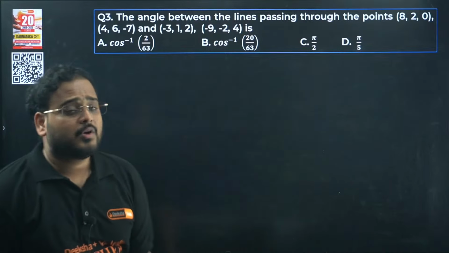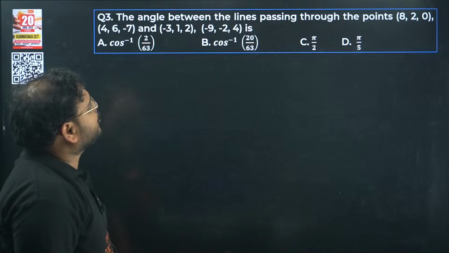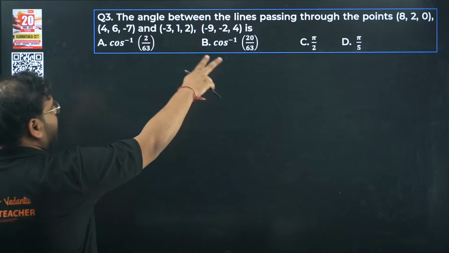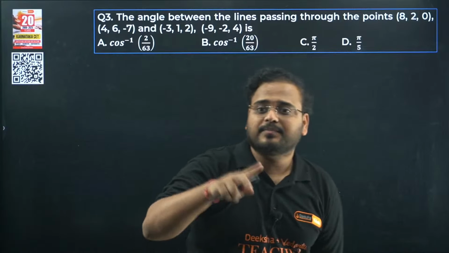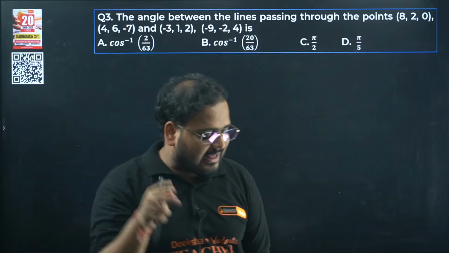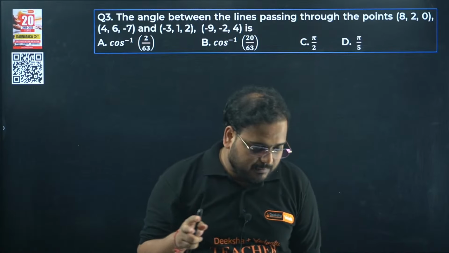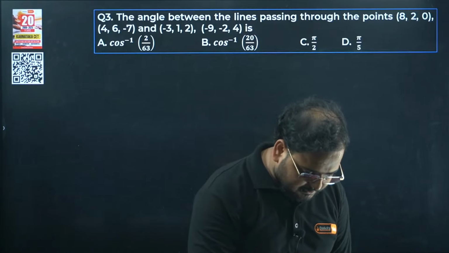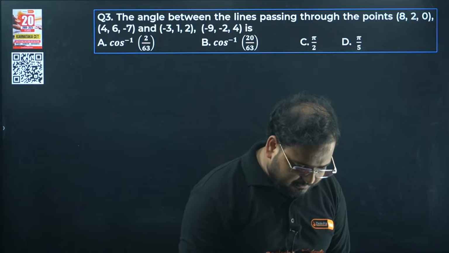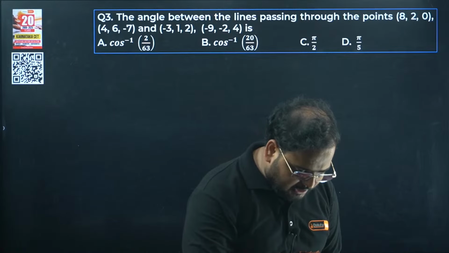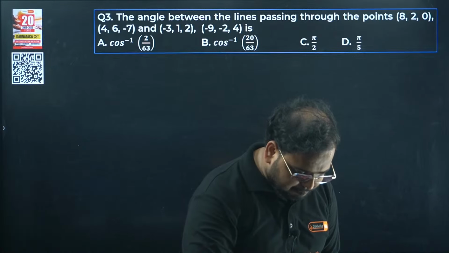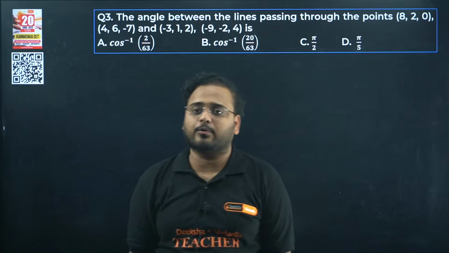Okay, next question. The angle between the lines passing through the point 8, 2, 0. So we have two sets of points. How do you find the angle over here? Any idea? Which question? Can you tell me the question over here? Vinod Bashu, I cannot see your question. Once you let me know, I'll reply to your query, okay?